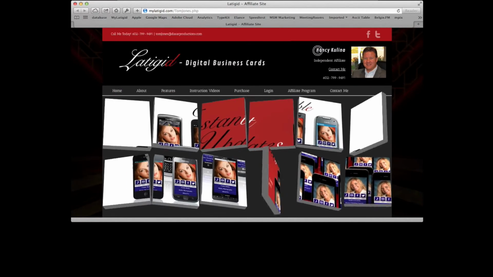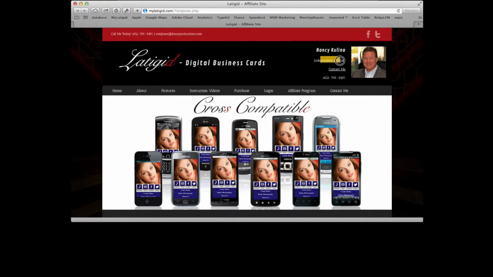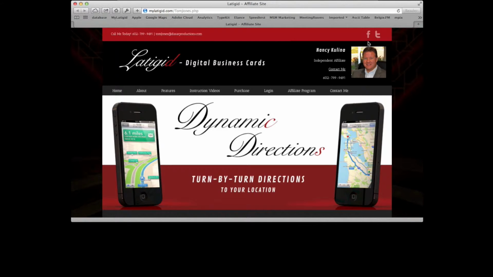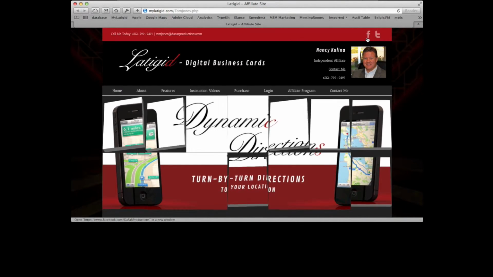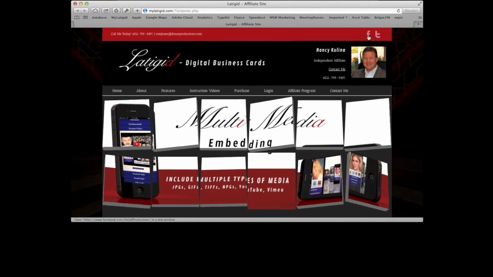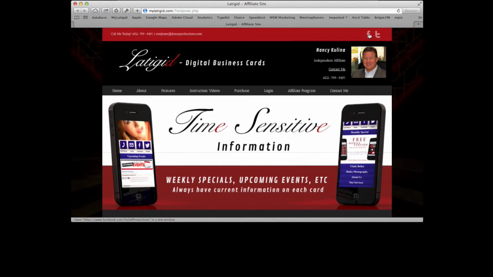And then it has your name right here. It has your title. This will always say independent affiliate. And then there's contact me. That's, again, an email. And then there's your phone number again. Also, the Facebook and Twitter shortcuts here, those are your shortcuts. So they don't go to the company pages, but they'll go to yours. If you don't have your Facebook account filled out in your account, then this won't show. And I'm going to show you that. See the Facebook and Twitter.